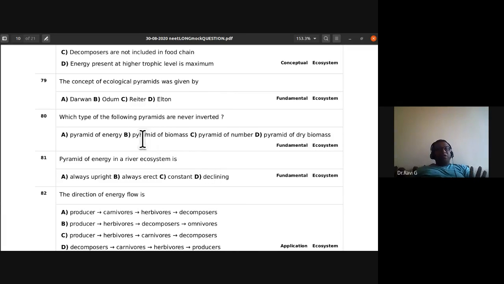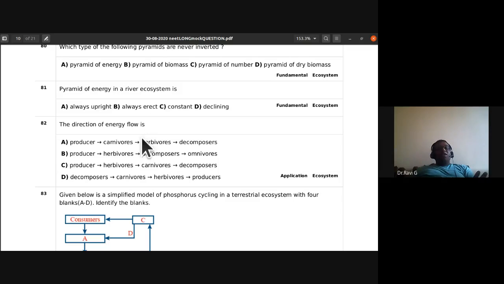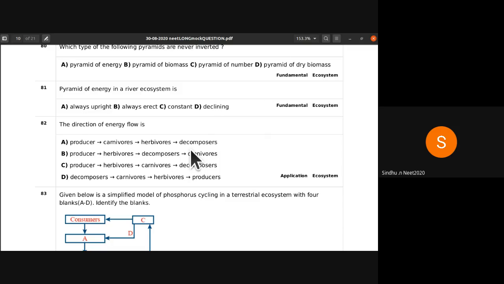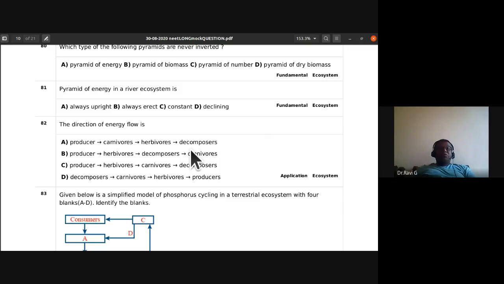Which of the following pyramids are never inverted? Pyramid of energy. Pyramid of energy is never inverted. Pyramid of energy in a river ecosystem is always upright.